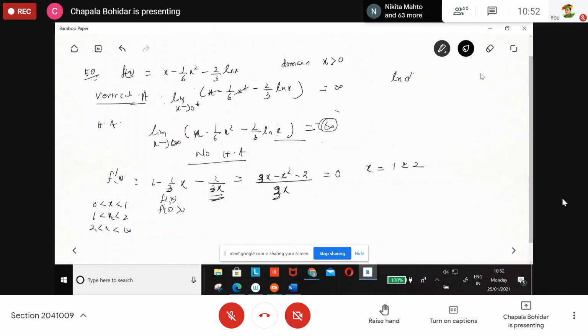So f is increasing. Then 1 to 2, negative. I think it is negative. I was considering 0.5; here we consider 1.5. f dash of 1.5: you have a calculator, find out the value. Is it positive or negative? Find out.